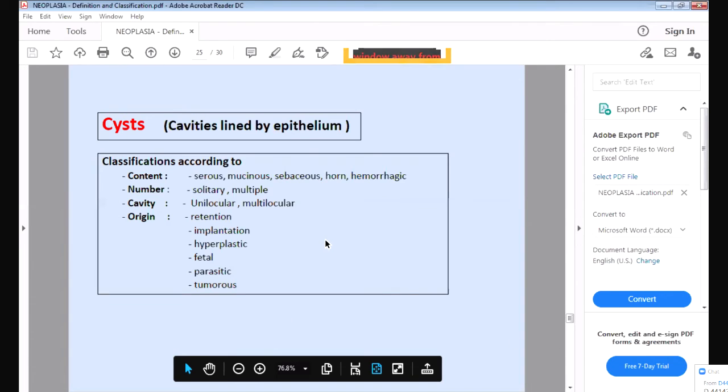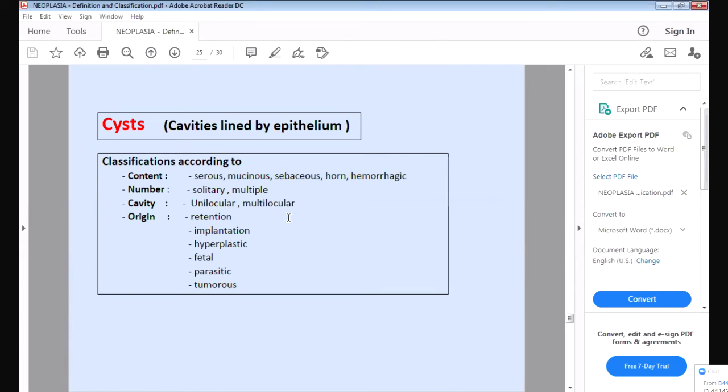Now cyst. Sometimes the tumor produces a cyst. What is a cyst? A cyst is hollow inside. There is a fluid inside. It is like a balloon. From the outside it is a mass, but inside it is hollow. It has fluid, so it is called a cyst.